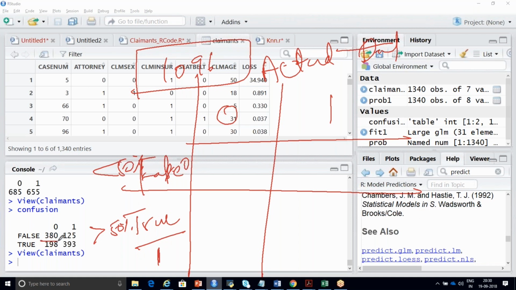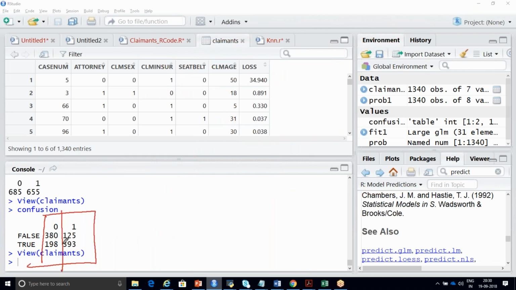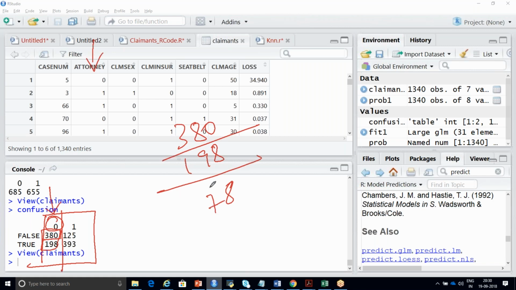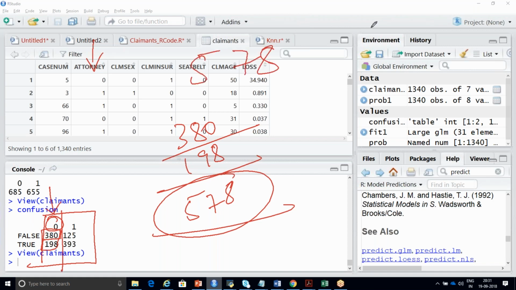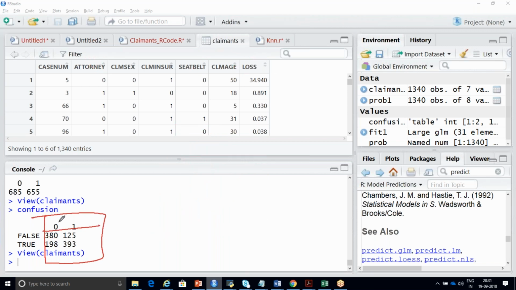So how to read this data is, this is your actual data, right? As I told you, this is your actuals. So in your original data set, in 380 plus 198, it is 0. In your attorney column, totally 578 records, it is 0. This is your actual data. Read this first. Only take up these values. This is your 0 and 1 in your actual data.